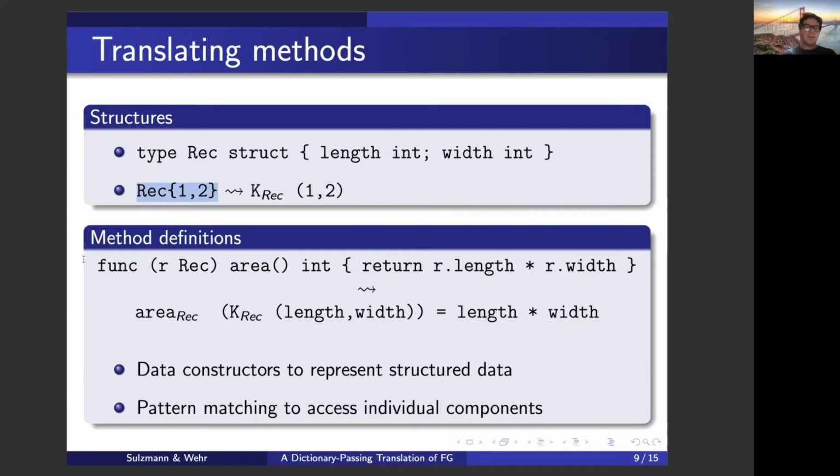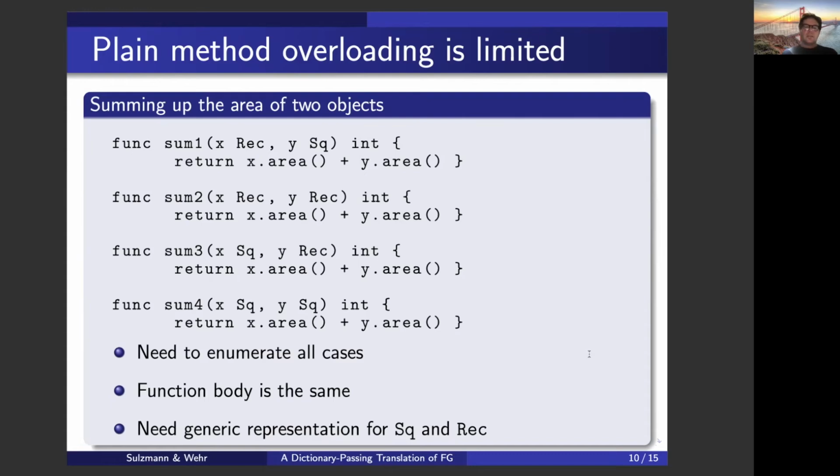Now, when we translate a method definition, we need to guarantee that in the target language, the resulting target function names are unique. And we can do that because we know that the method name and the receiver on which the method operates uniquely identify the definition. And here simply I can create a unique name for the definition of the area method for rectangles. Because we've translated structures to data constructors, we're using pattern matching to access the individual components of a structure.